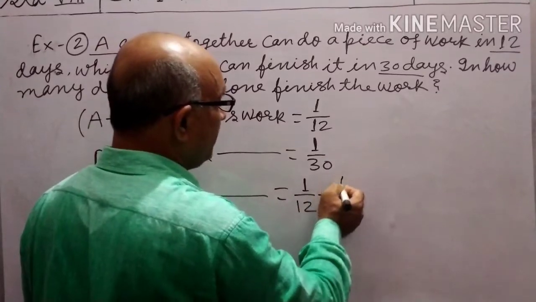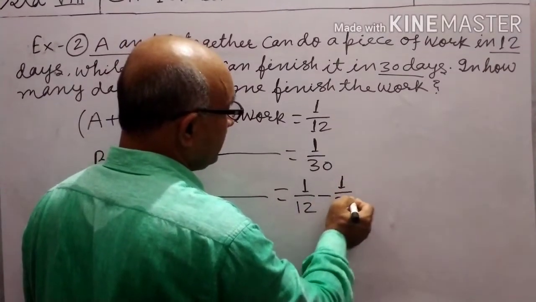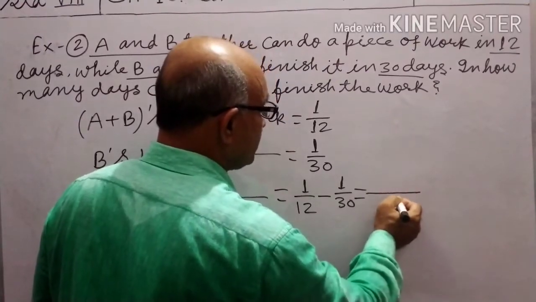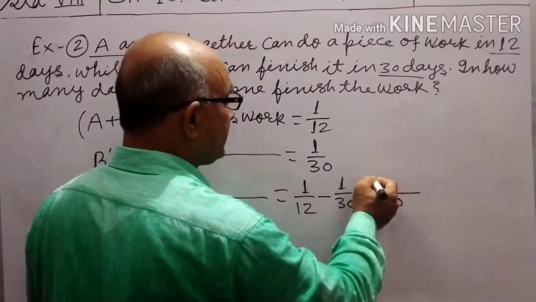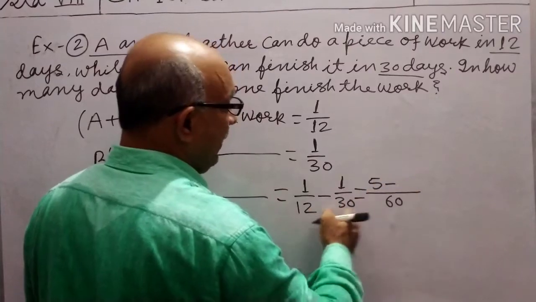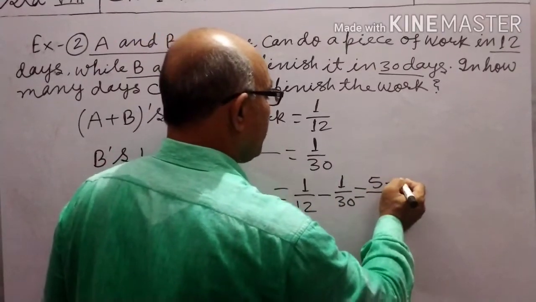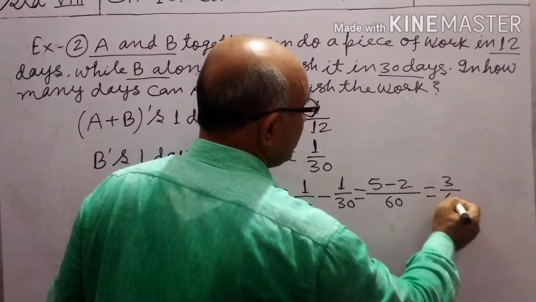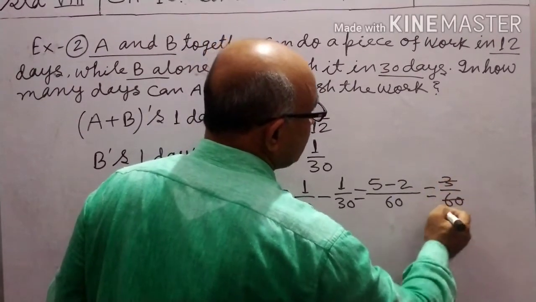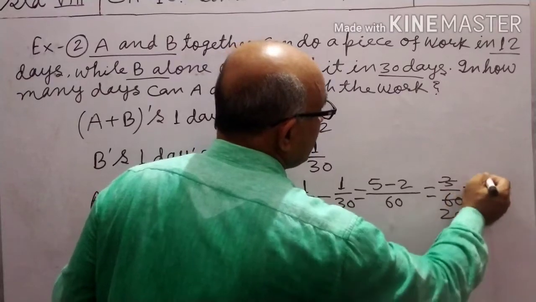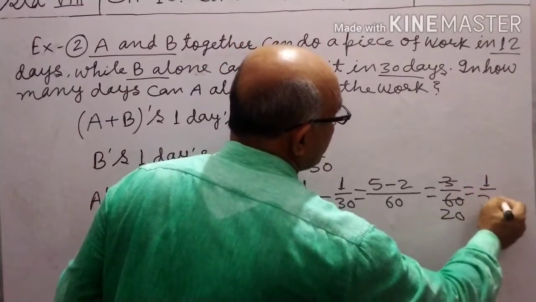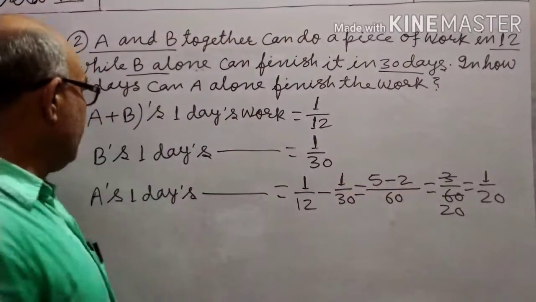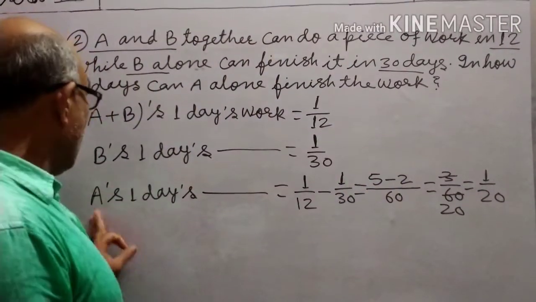So 1 by 12 minus 1 by 30. The LCM of 12 and 30 is 60. 12 times 5 is 60, so 5 minus 2 equals 3 by 60, which equals 1 by 20. So 1 by 20 of the work is done by A alone.